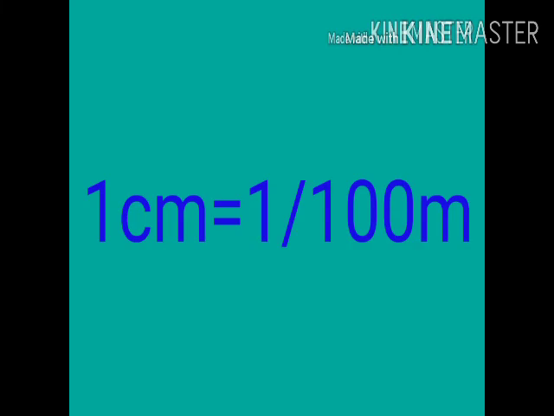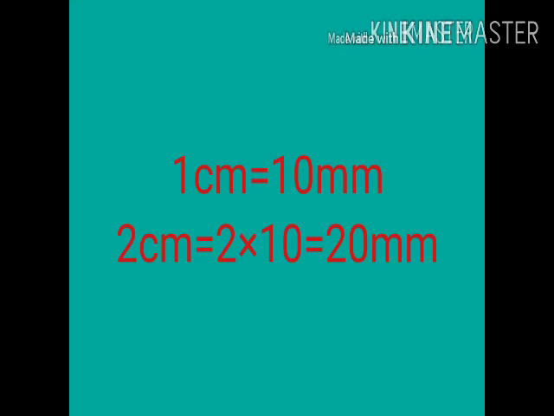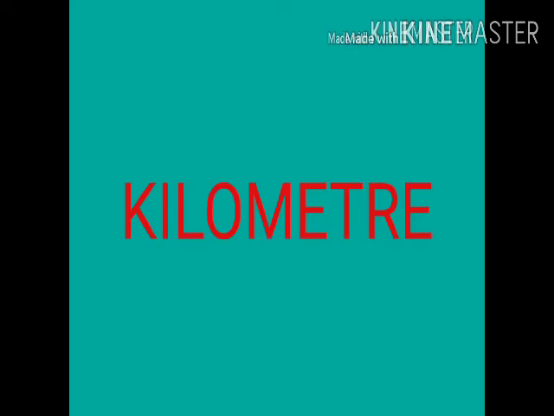Suppose we want to convert centimeter into meter. As meter is a big unit, 1 centimeter is equal to 1 by 100 meter. 1 centimeter is equal to 10 millimeter. So 2 centimeter is equal to 2 into 10 millimeter. For measuring large distances, meter is not a convenient unit. So we define a larger unit of length. It is called kilometer. So to measure the larger distances, we use kilometers.